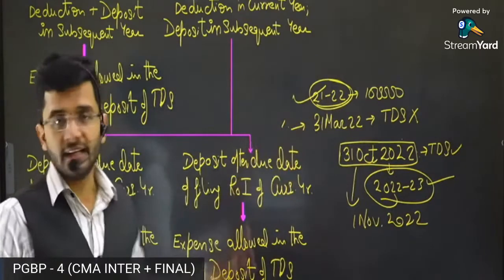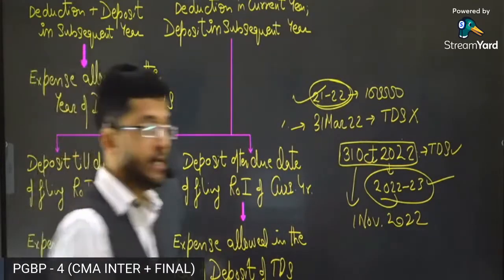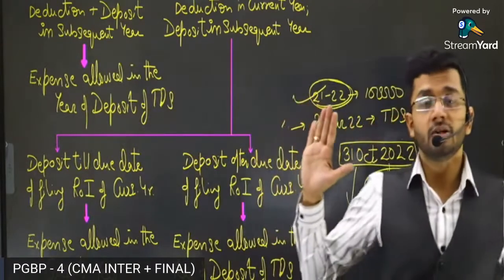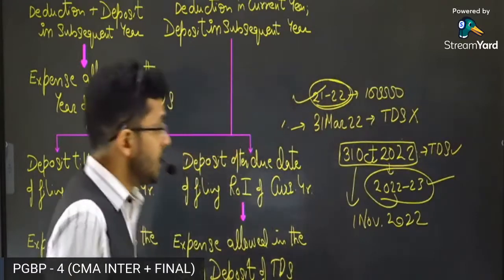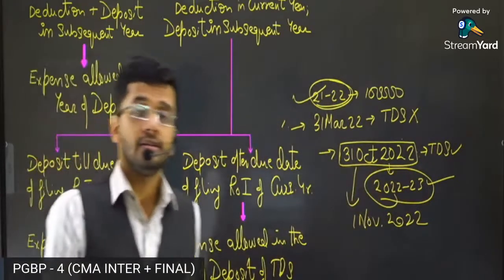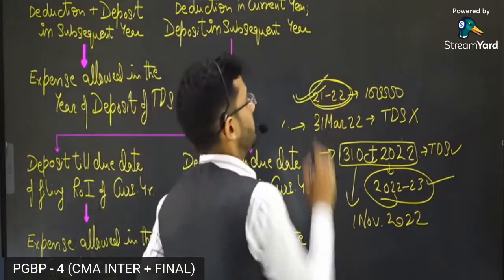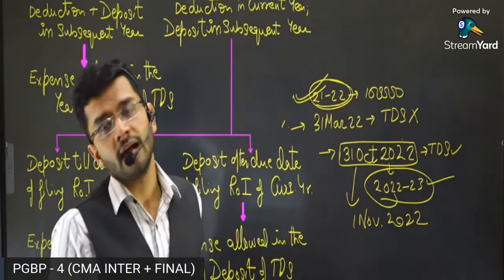So guys, till the return filing date, the AO is able to ascertain whether you have deposited the TDS or not. He will see whether you have deposited the TDS or not. If you have deposited the TDS till the return filing date, then the deduction will be allowed in the year when the TDS was deducted. The expense will be allowed in that year itself.